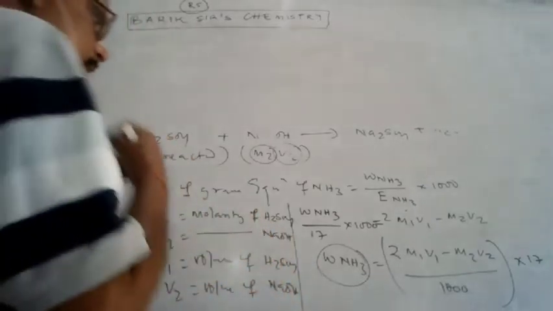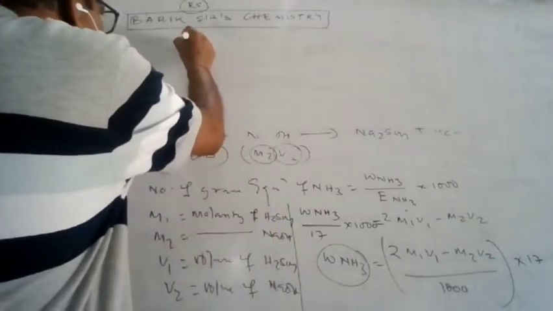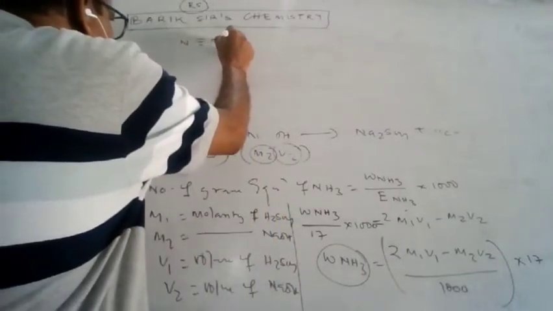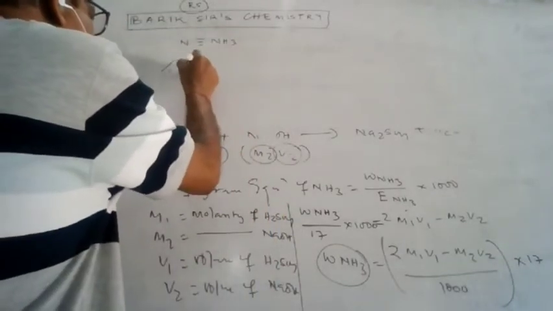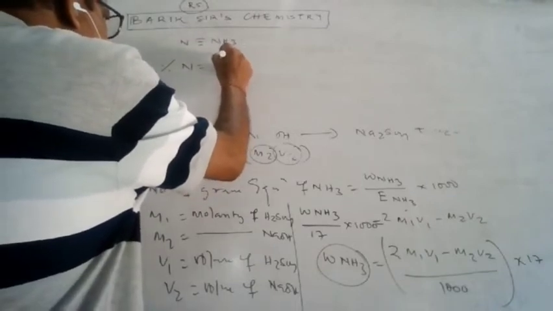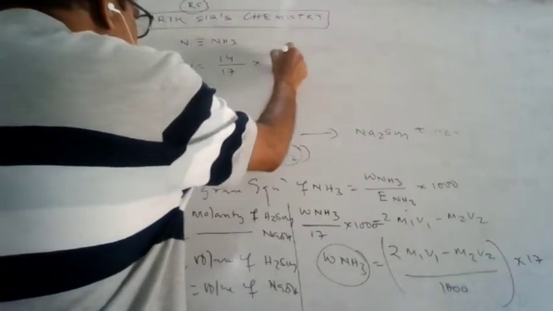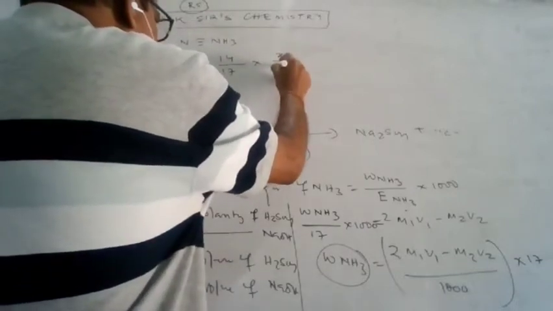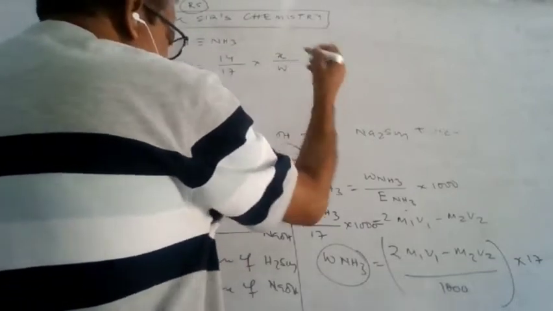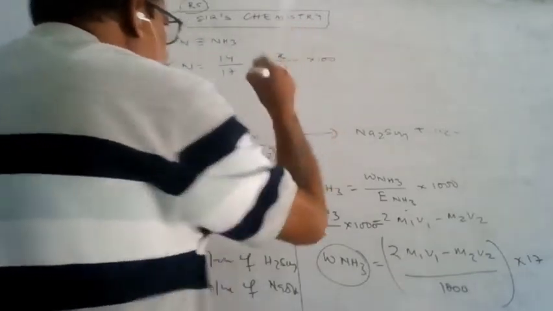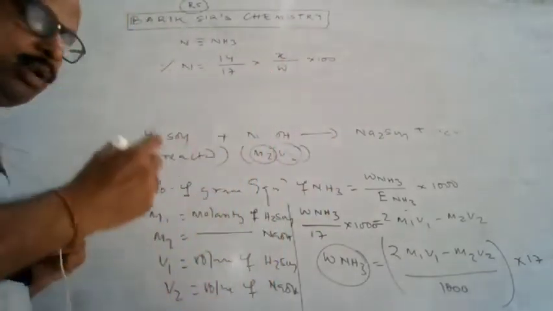So that will be required here. Here the nitrogen is converted to ammonia. So the percentage of nitrogen formula is 14 by 17 into mass of ammonia formed by the mass of the organic compound into 100. This is the formula as I have used earlier.